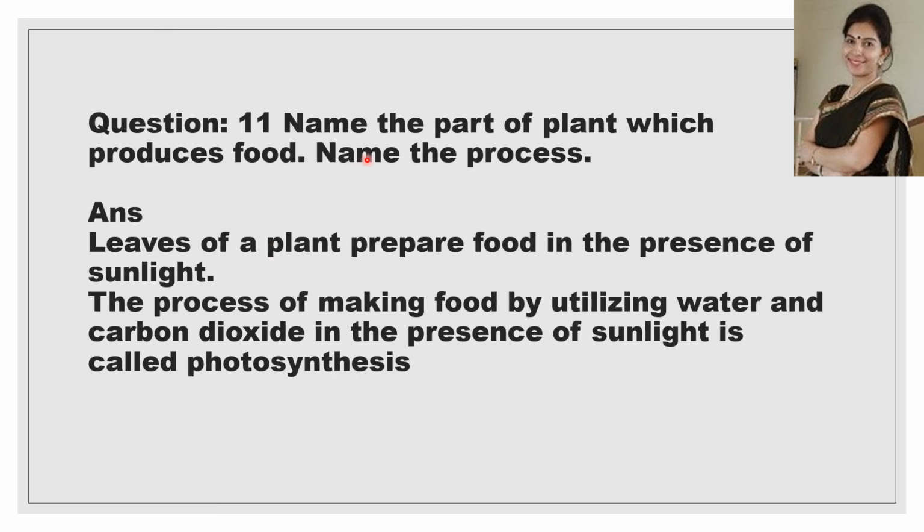Now question number 11 is, name the part of the plant which produces food and name the process. Which part of the plant produces food? Which part is called the kitchen of the plant? It is the leaves. And in the presence of sunlight, chlorophyll and carbon dioxide, these plants produce food and the process is called photosynthesis.